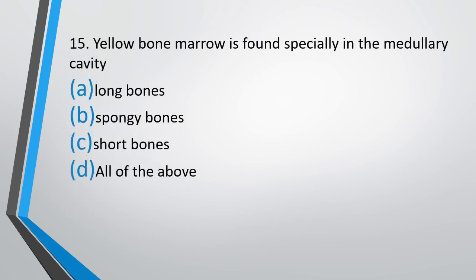Question number 15. Yellow bone marrow is found specially in the medullary cavity of long bones, spongy bones, short bones, or all the above. Yellow bone marrow is found specially in the medullary cavity of. The correct answer is option A, long bones.